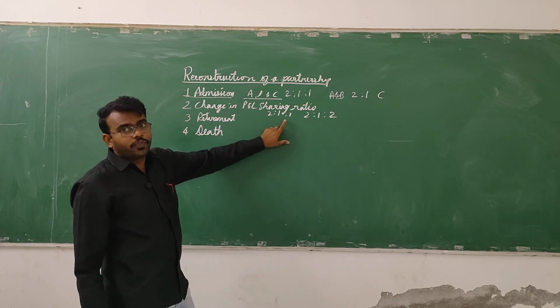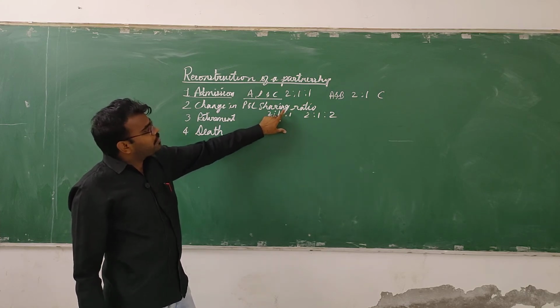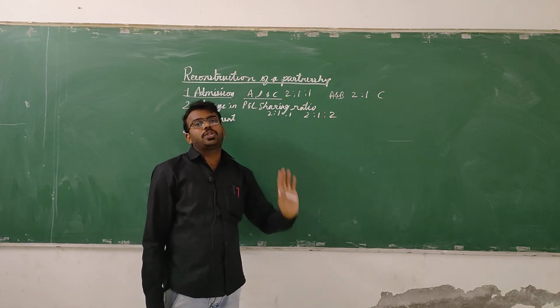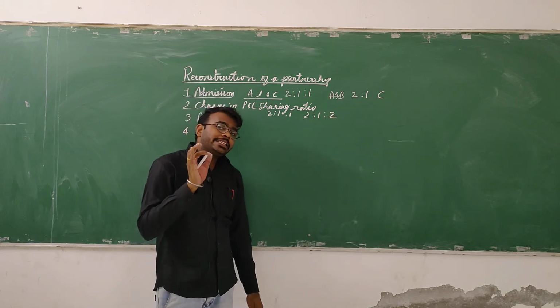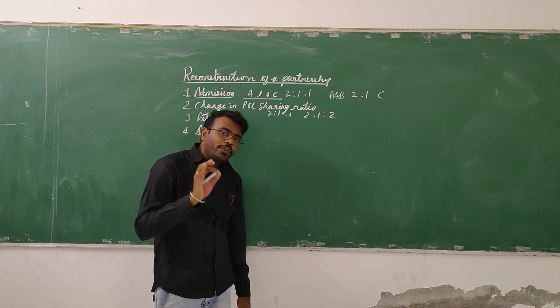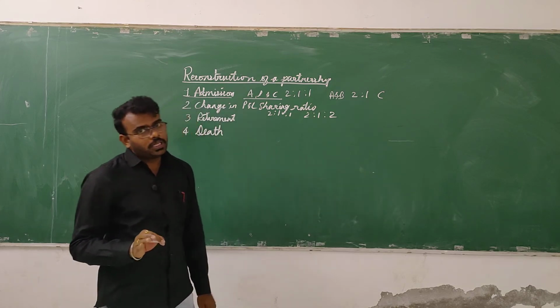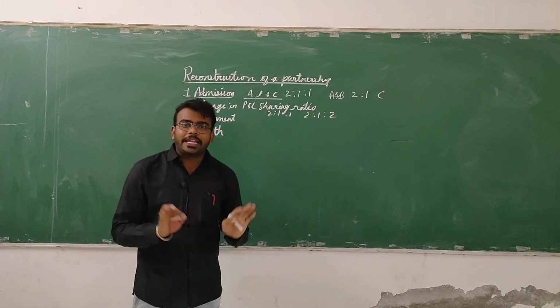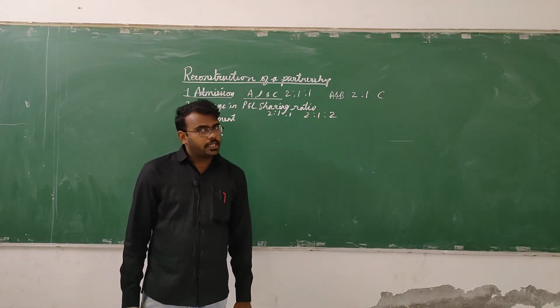Earlier, out of 4, 1 part was given to C. Now, out of 5, 2 parts are given to C. When there is a change in the profit and loss sharing ratio, again the partnership firm has to be reconstructed. Is it clear?